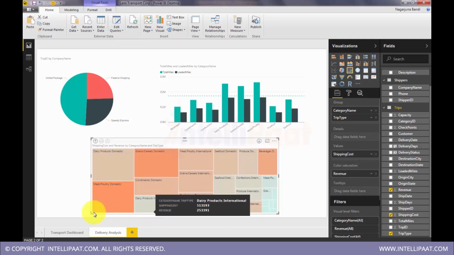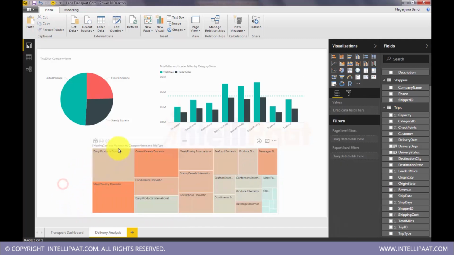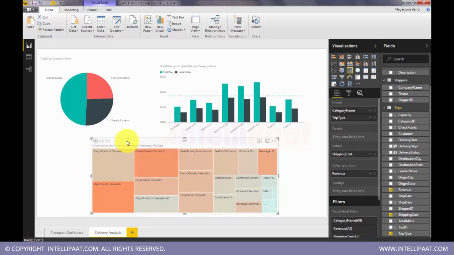So you can easily identify the more profitable areas using this tree map. It may not be exactly 50%, but approximately 50%. Half the area is covered by just these 5 sector segment tiles.